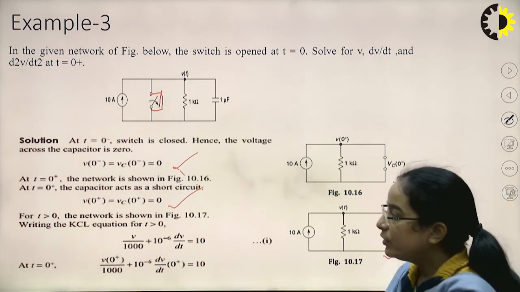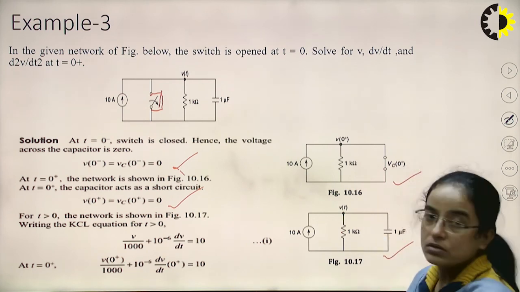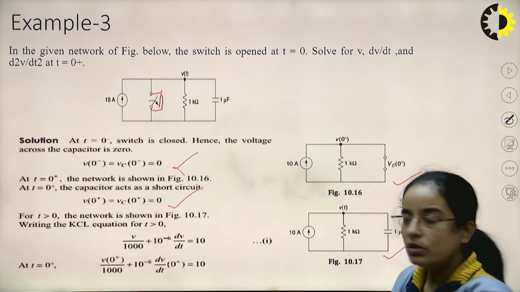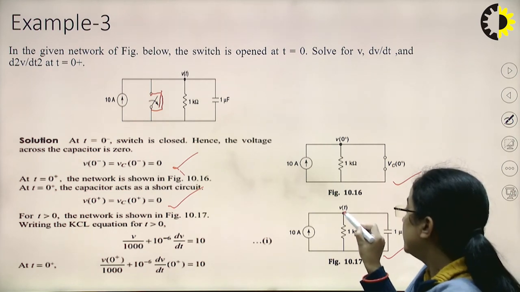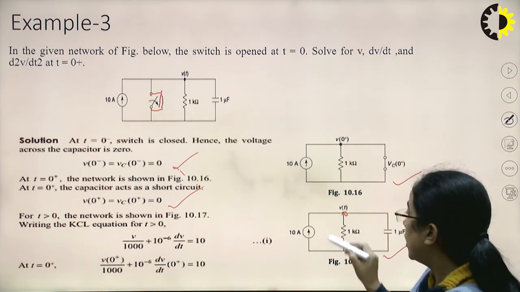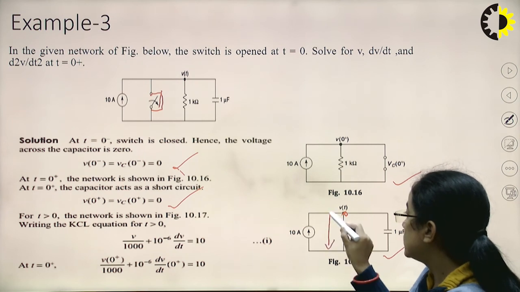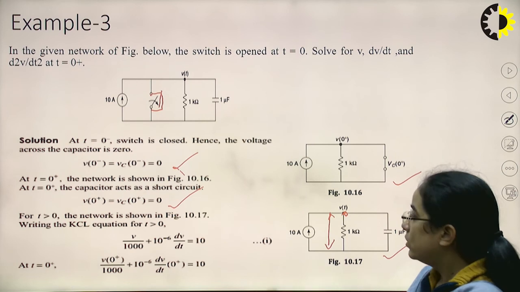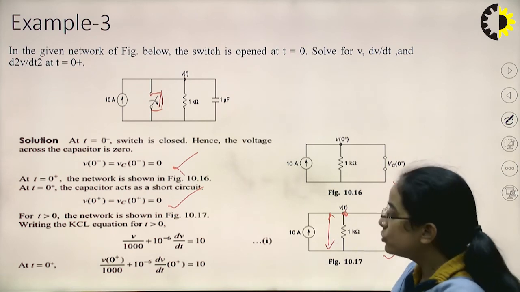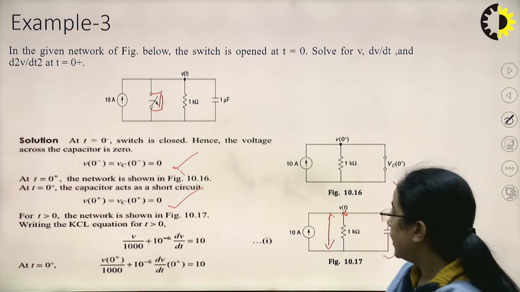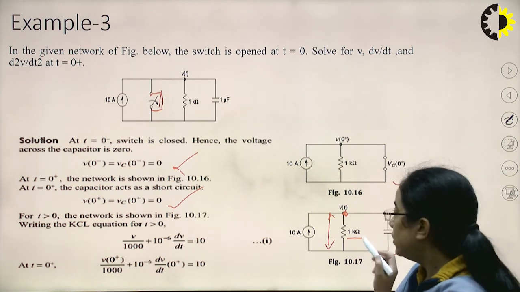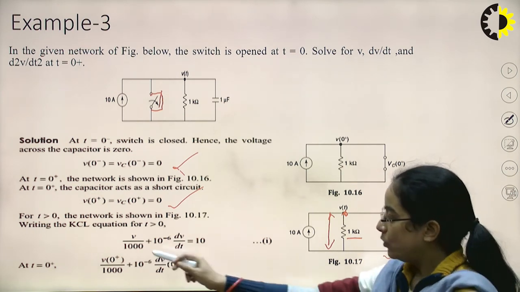Here we will write the equation. Since this is the circuit where parallel paths are more, we will write the KCL equation. Suppose V of t is the voltage in the parallel paths. We will write the KCL equation at this node. So V by 1000 is the current, since a 1 kilo ohm resistor is there.